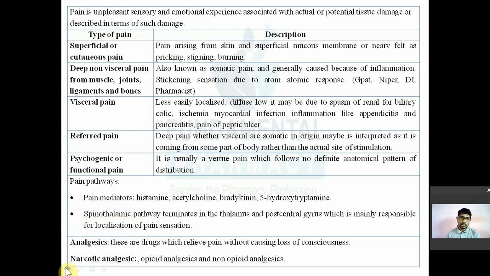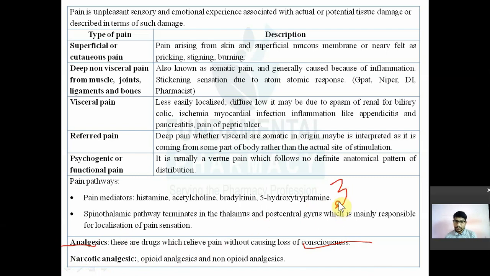Now, what do you mean by an analgesic drug? Analgesic means any drug that will relieve your pain without causing loss of consciousness. Remember, any drug that will relieve your pain without causing loss of consciousness is known as an analgesic. Now these analgesics may be of different types: narcotic analgesics, non-narcotic analgesics, then other analgesics. There are three kinds of analgesics. याद रखो यहाँ पे three types के analgesics होते हैं.